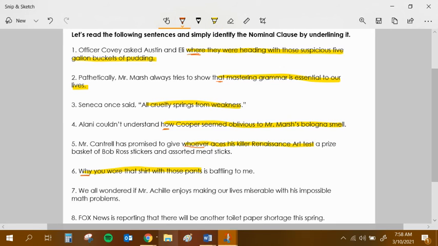Number 7, we all wondered if, is where it's going to begin, and listen to where it ends, if Mr. Achille enjoys making our lives miserable with his impossible math problems. It goes all the way to the end. And lastly, number 8, Fox News is reporting that, there it is, that there will be another toilet paper shortage this spring. Oh, heaven help us.